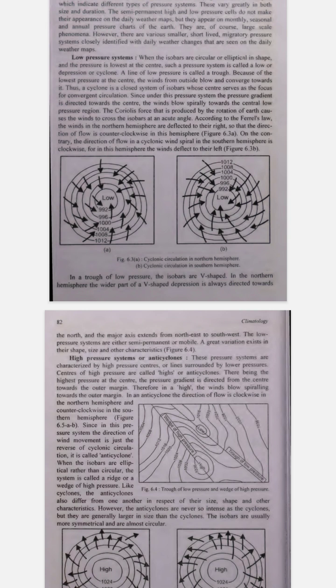Coriolis force and wind direction. The Coriolis force is a result of the Earth's rotation. It causes moving air to turn. In the northern hemisphere, this makes the wind spiral counterclockwise around the low-pressure center. In the southern hemisphere, the wind spirals clockwise around the low-pressure center.